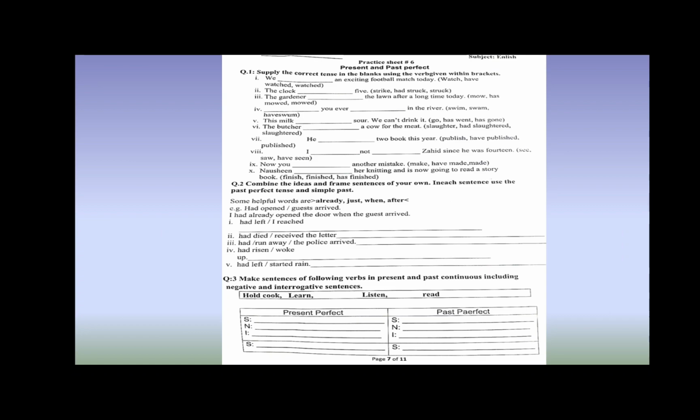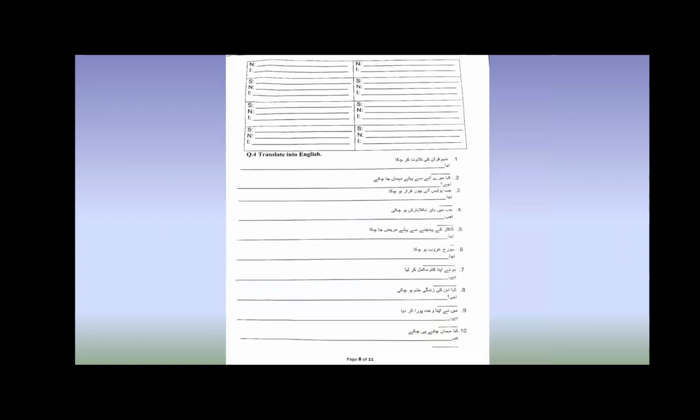Question number 3. Make sentences of following verbs in present and past continuous, including negative interrogative sentences. Like all other practice sheets, you will take the first verb from the word box and then make sentences of both present perfect and past perfect. And then translate into English. Here there are the sentences of present perfect and past perfect. You will only recognize the present perfect and past perfect by their last two words.